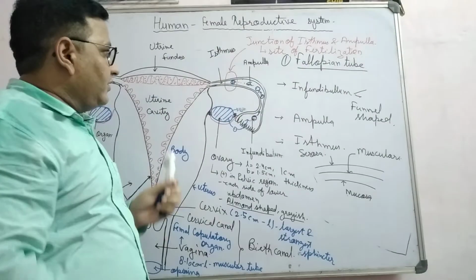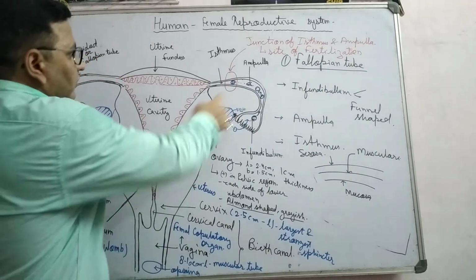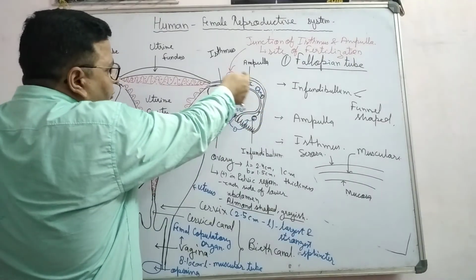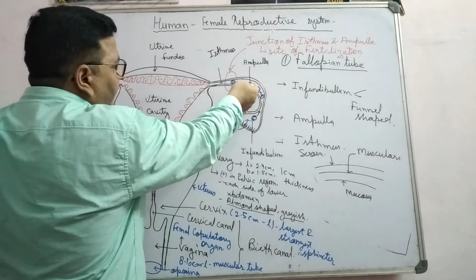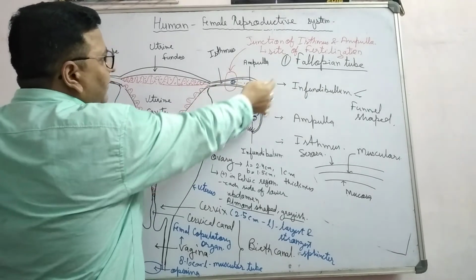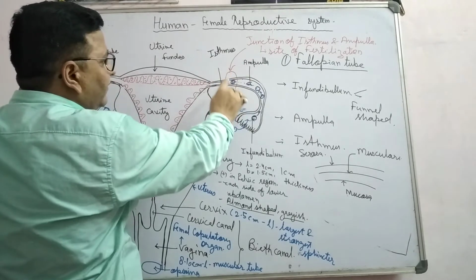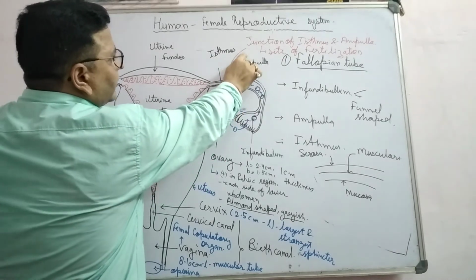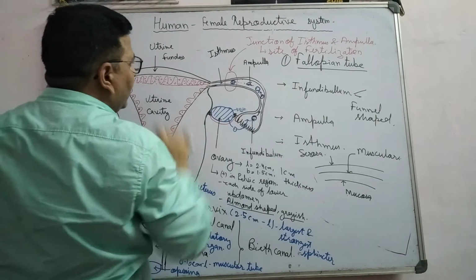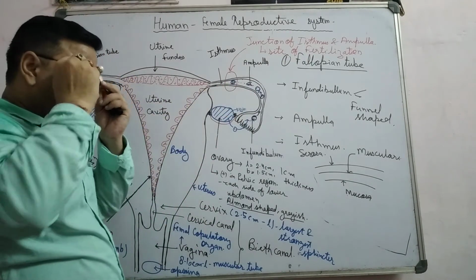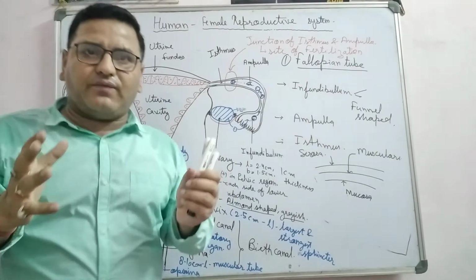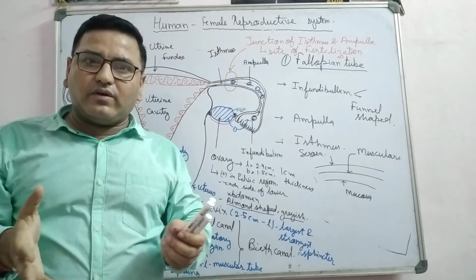So this fallopian tube helps transport the ovum toward the uterus, and fertilization of the ovum takes place at the junction of isthmus and ampulla. After fertilization of the egg, it is known as the zygote.